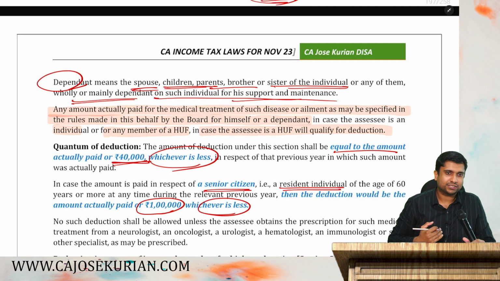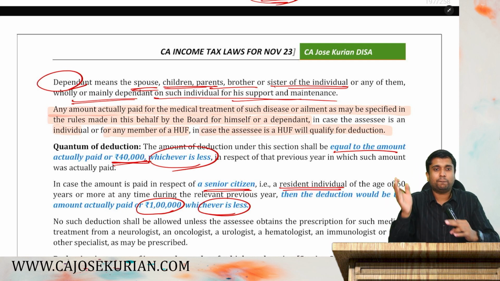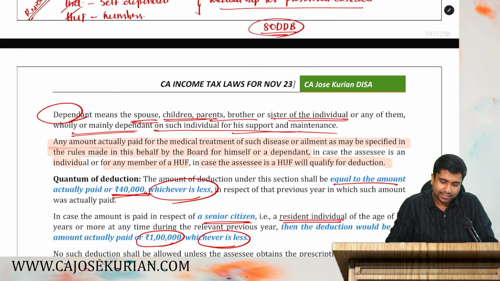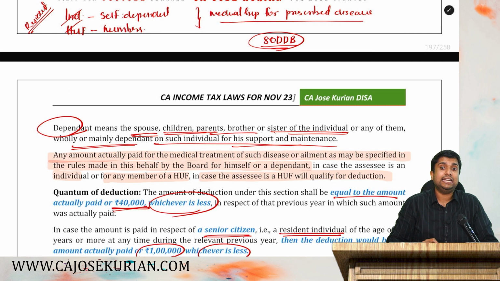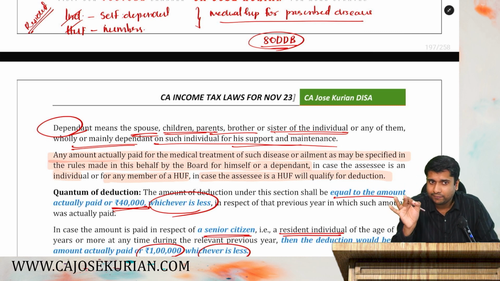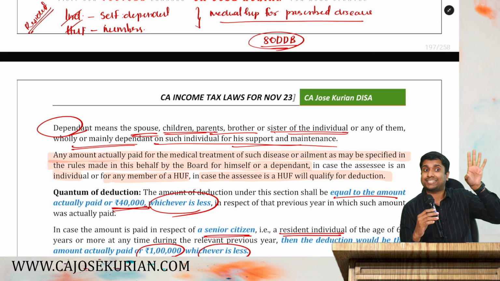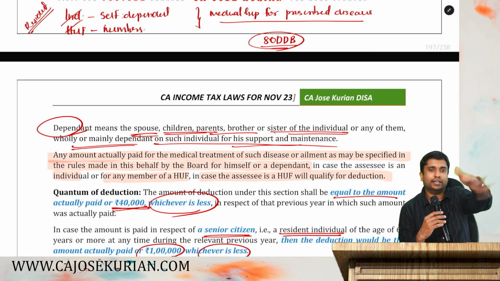Or spouse, children, parents, brothers, sisters, etc., who depend upon that individual for their daily living. So these are the categories mentioned under 80DDB. Are you all with me? It is a very simple provision. So, medical expenditure for prescribed diseases for an individual or for an HUF.